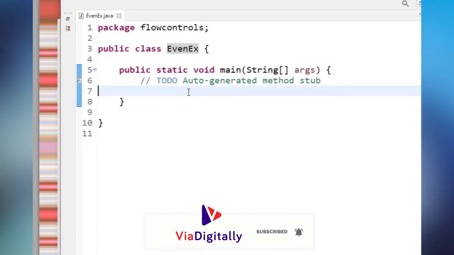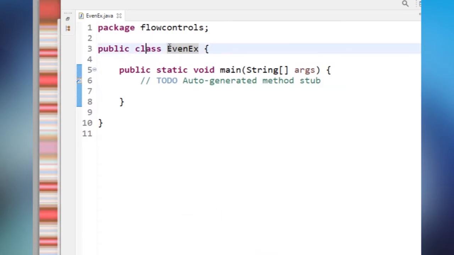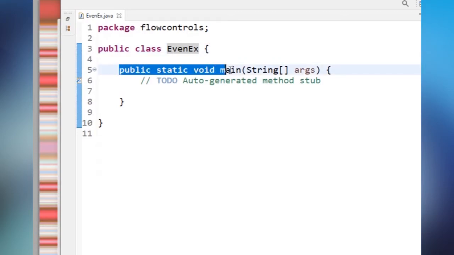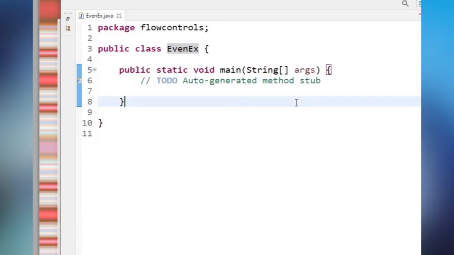The first step is to take one class, and inside the class, the second step is to write public static void main String args. First we take the class, and next we write the main method.